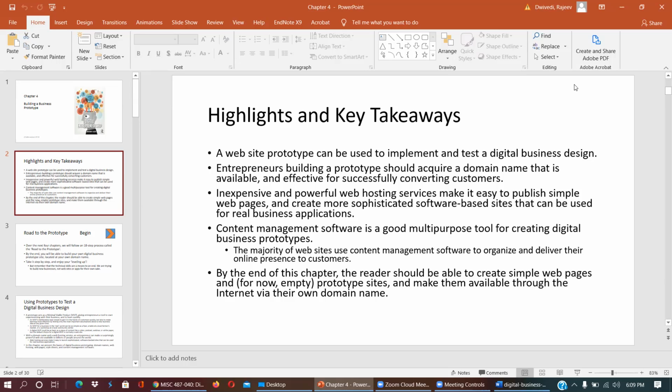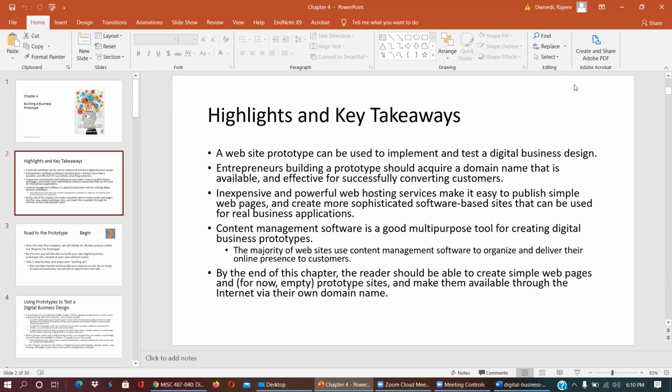Inexpensive and powerful web hosting services make it easy to publish simple web pages and create more sophisticated software-based sites that can be used for real business applications. So basically, if we are learning digital business, we have to go on the web. We can't do it in a local area. It has to be on the World Wide Web so that it can reach across the globe, across all continents. Therefore, it is important to have a web presence.